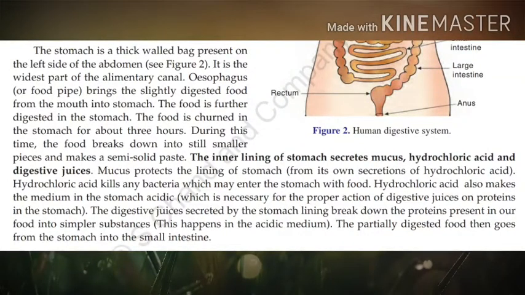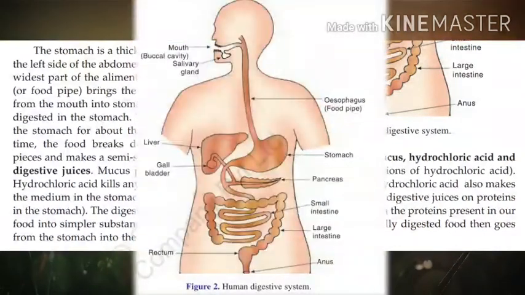But before that, let us describe the structure of the stomach. Look into the figure and see the structure of the stomach. The stomach is a thick-walled bag present on the left side of the abdomen. Which side of the abdomen? Left side. And it is a thick-walled bag.